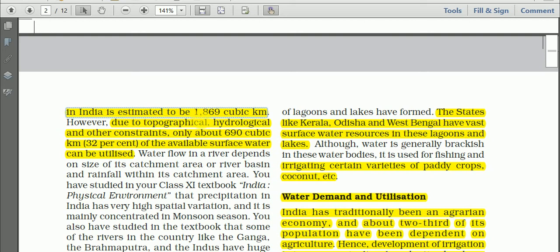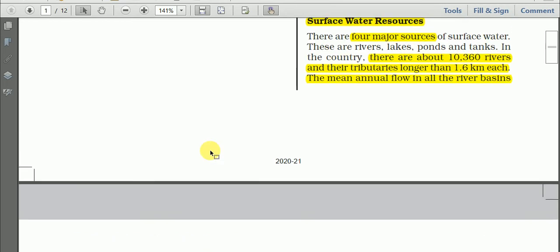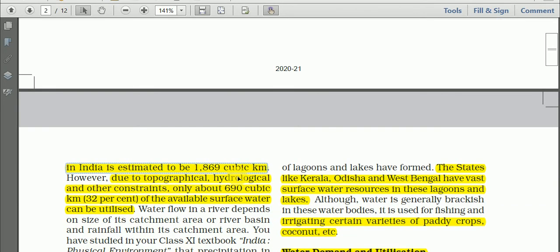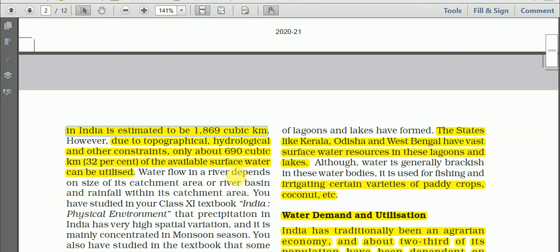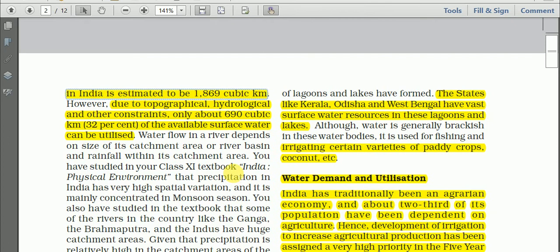So this is the total volume of water available from the rivers and their tributaries, as mentioned here. The mean annual flow of water in all the river basins of India is 1,869 cubic kilometers. And out of this, only 32%, that is 690 cubic kilometers, can be utilized. So these are the important facts and figures of the surface water resources in India.